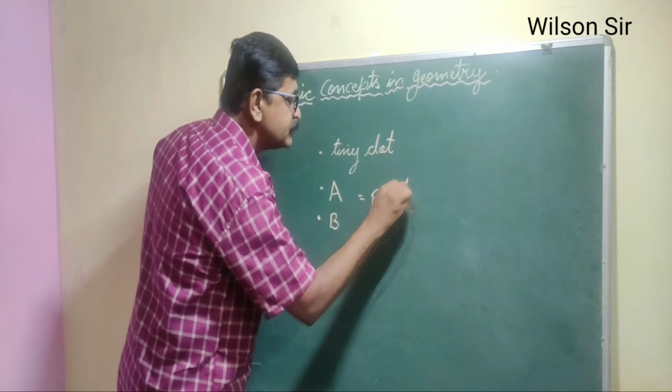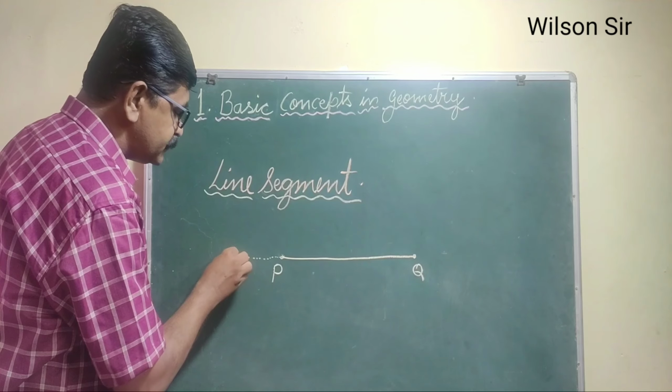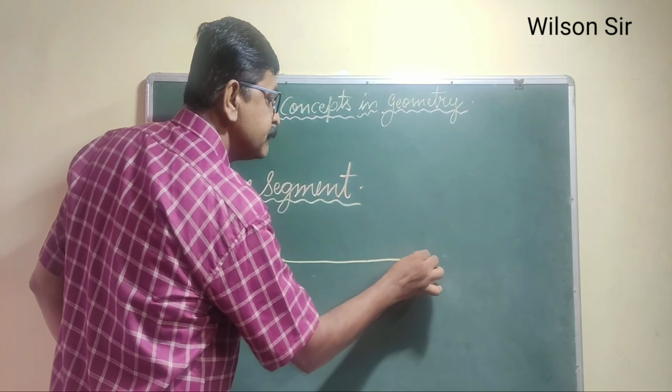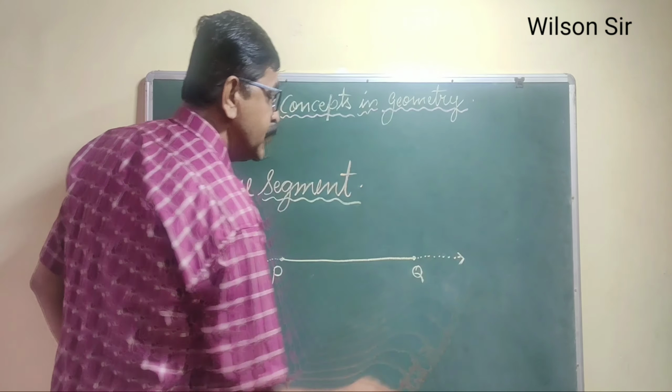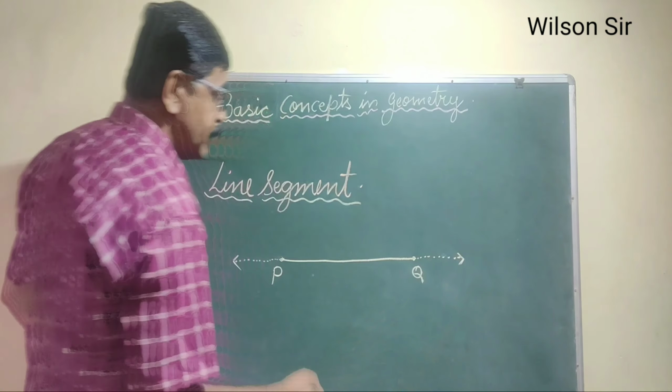Now I have already told you, whenever you see a point, you have to give it a name. Suppose this is P and this is Q. Now this is called a line segment. It is a part of a line. Now this is a line, because whenever there are two arrowheads, it becomes a line.